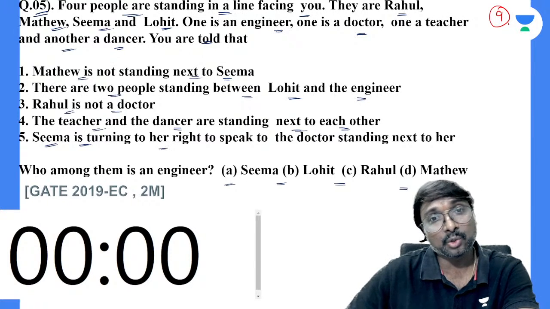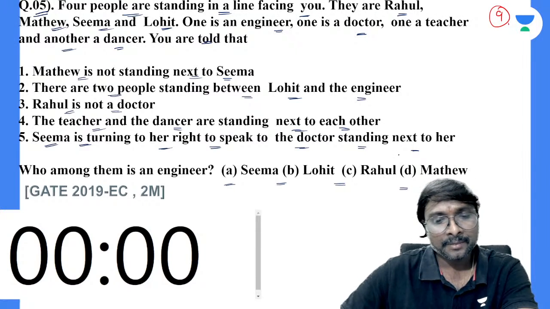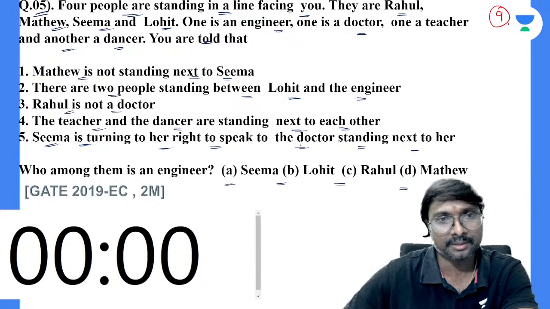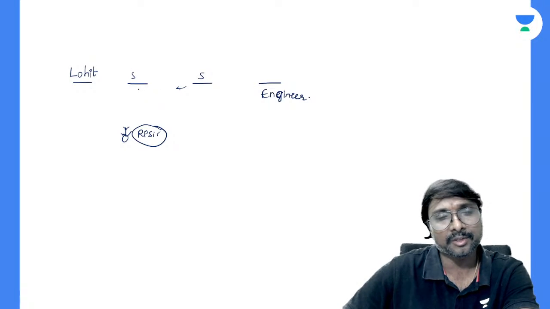Seema is turning to her right to speak to the doctor standing next to her, right? What is the meaning of this? Seema is turning to her right. You can see if you just observe it. Seema must be here or Seema must be here, right? Suppose Seema is here, then the doctor will be on her right-hand side. This must be the doctor, right?